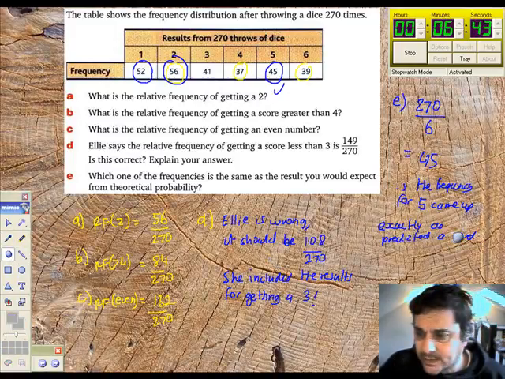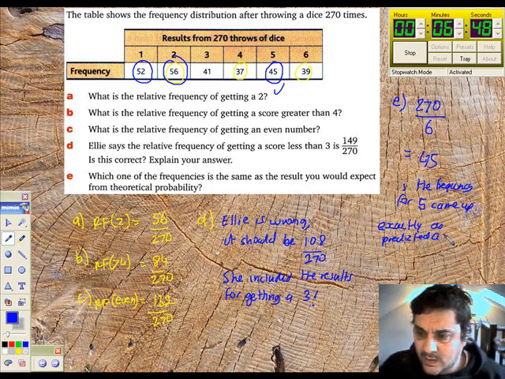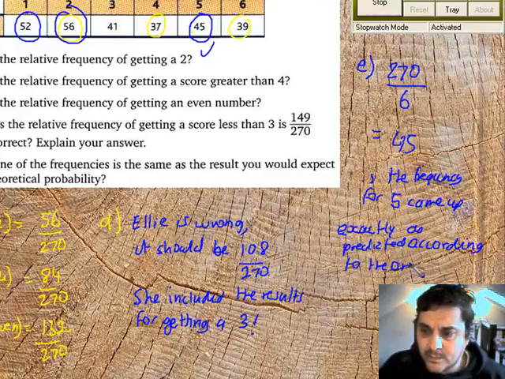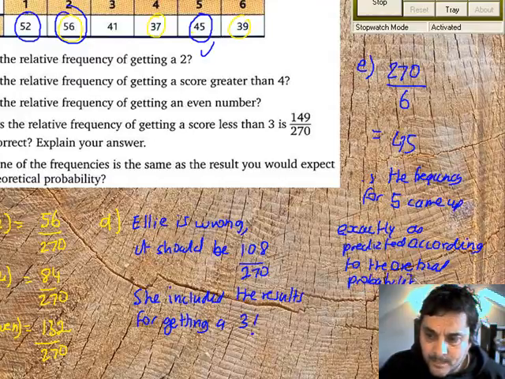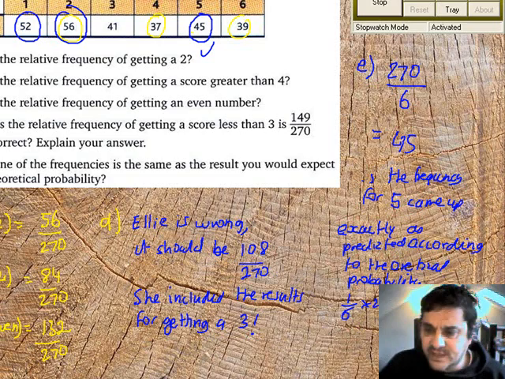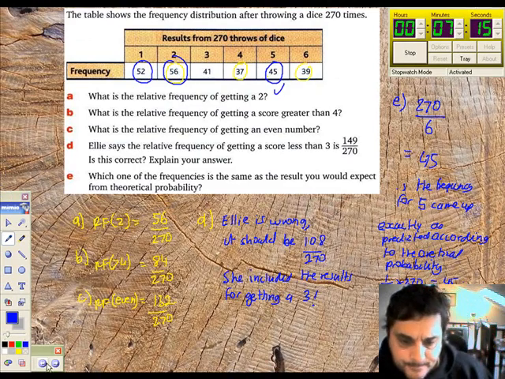That should say according. According to theoretical probability. I could, of course, have said 1/6 of 270 and worked it out theoretically that way. I've got exactly 45. It's the same thing. Alright, next question.